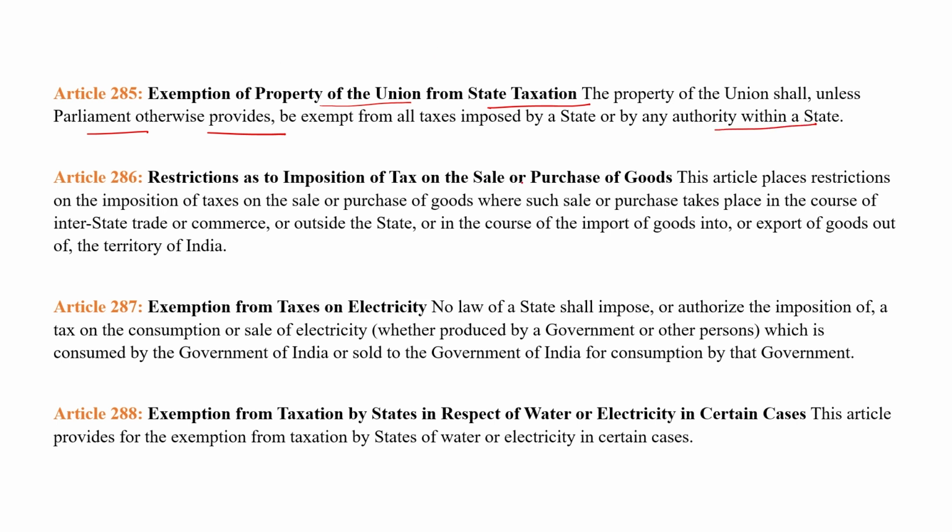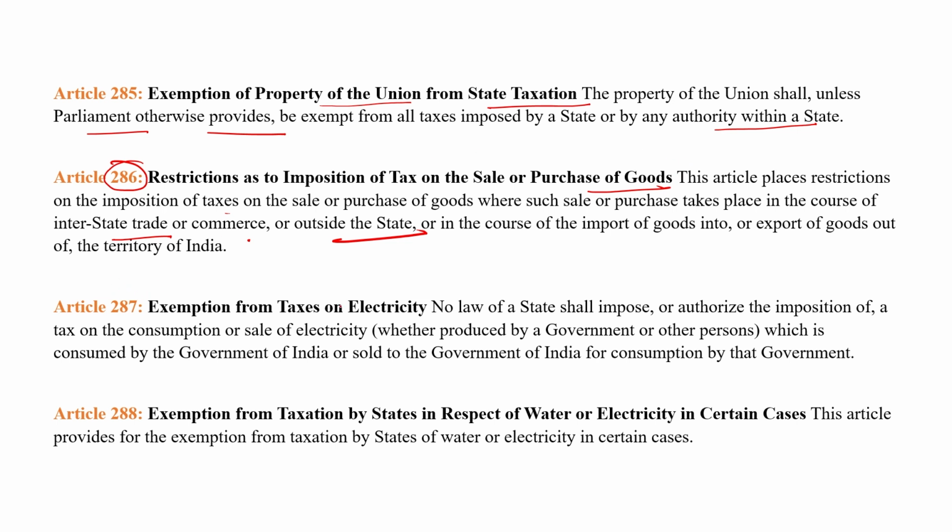Restriction as to imposition of tax on the sale or purchase of goods. Article 286 explains some restrictions as to imposition of tax on sale or purchase of some specific types of goods. This article places restriction on the imposition of tax on the sale or purchase of goods where such sale or purchase takes place in the course of interstate trade or commerce or outside the state. Clear? So it basically provides the restrictions as to imposition of tax on the sale or purchase of goods.